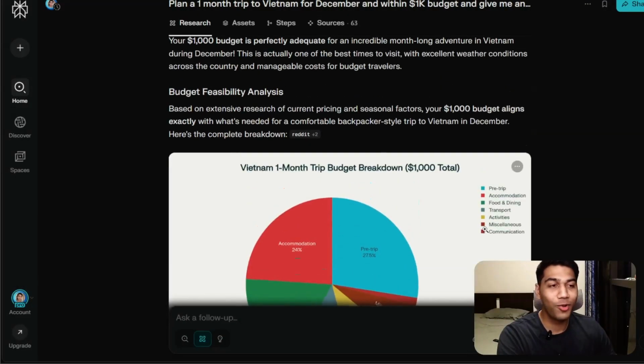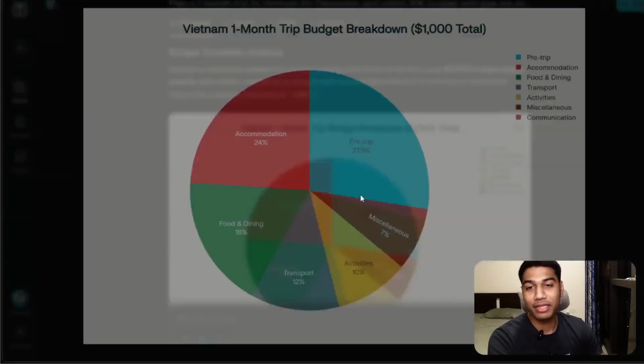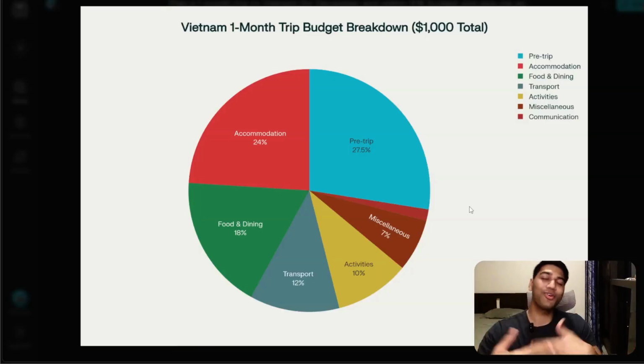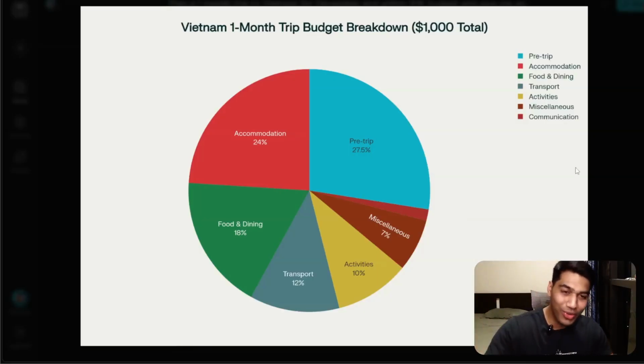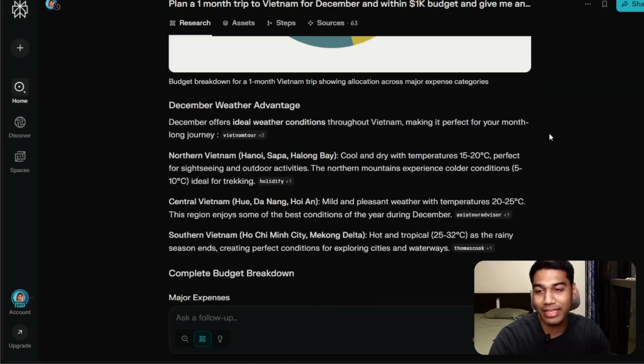Okay, we finally got our report ready, and you can see Vietnam's 1 month budget trip. The idea that it created a massive pie chart which tells me everything that I'm going to spend money on is just crazy. It's over planning, but if you want to, you can, right? And I just believe that is crazy. Just the idea that you can is something great.